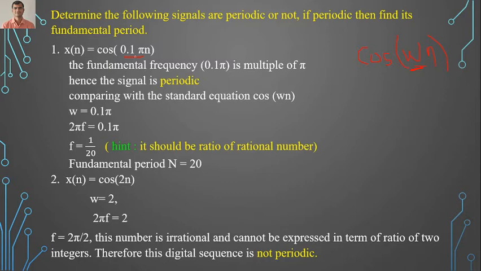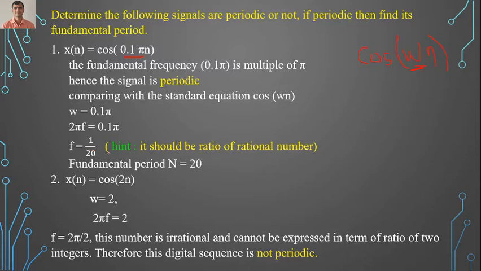Okay, if a sinusoidal sequence is given and its frequency is a multiple of pi, then you can say it is a periodic signal. Now we know that if the signal is periodic, we can find its fundamental period also. Comparing with the standard equation, we have cos omega n. So here we have the value of omega as 0.1 pi, and omega is equal to 2 pi f is equal to 0.1 pi, and we'll get f is equal to 1 by 20. So 0.1 by 2 is nothing but 1 by 20.